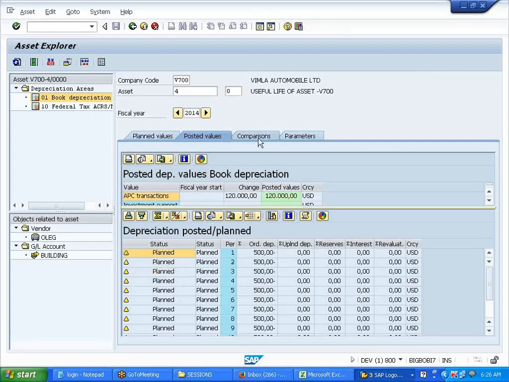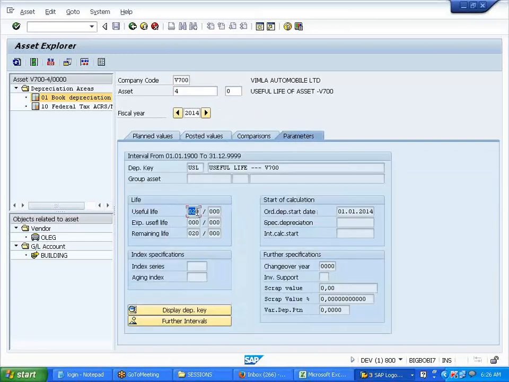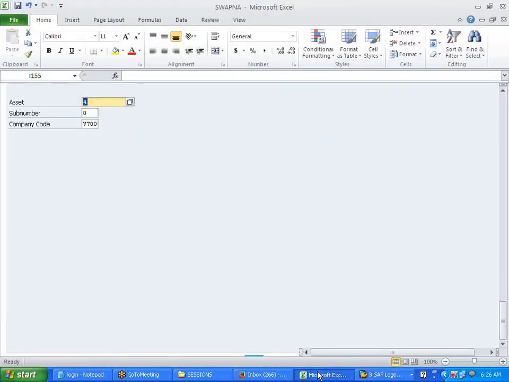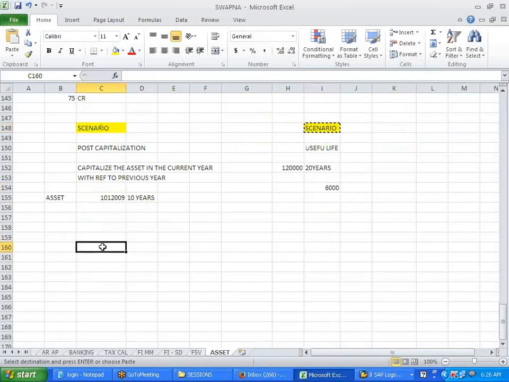Okay, see, comparison 20 years. Parameter useful life 20 years. This is based on useful life. Going for another scenario.